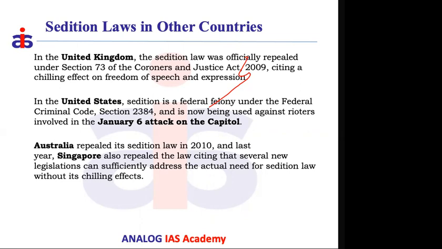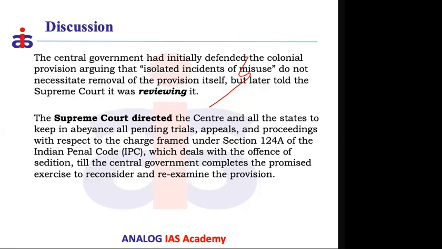And what is the present case? The case reached the Supreme Court, and while hearing the arguments in support of and in opposition to section 124A, the Supreme Court asked the central government to submit its views too, because in the end, the government is the agency that has to decide whether there is a need to change the provision or anything mentioned in the constitution or any law.